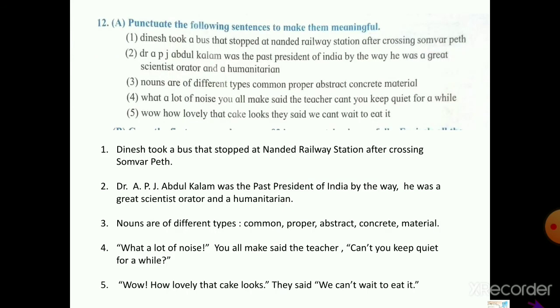Now you have to punctuate these given 5 sentences. I have given here the sentences with punctuation marks. This is not that hard because all the sentences are given in the textbook, with the exception of one or two sentences. It's very easy.